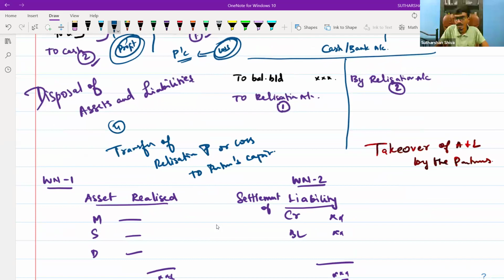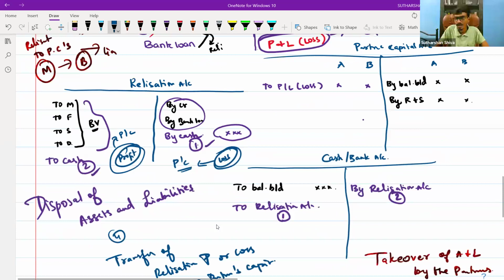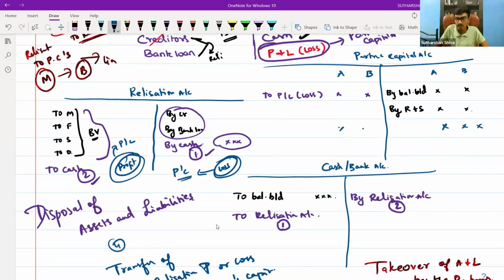If it is a profit, you will transfer it to the partners' capital account. Whatever process you are doing, this process is a settlement of accounts.